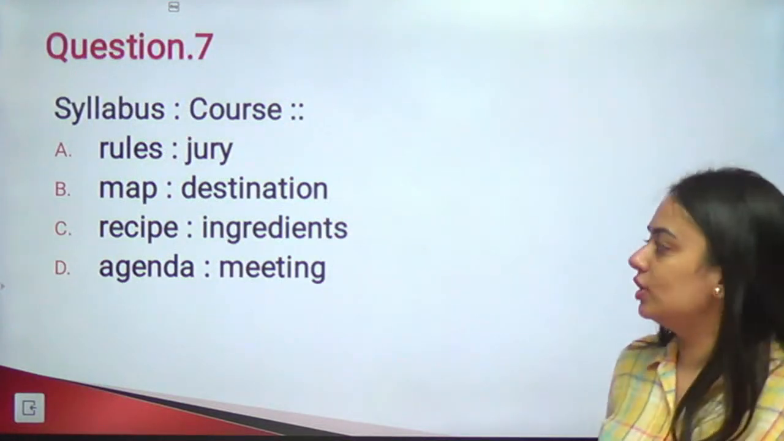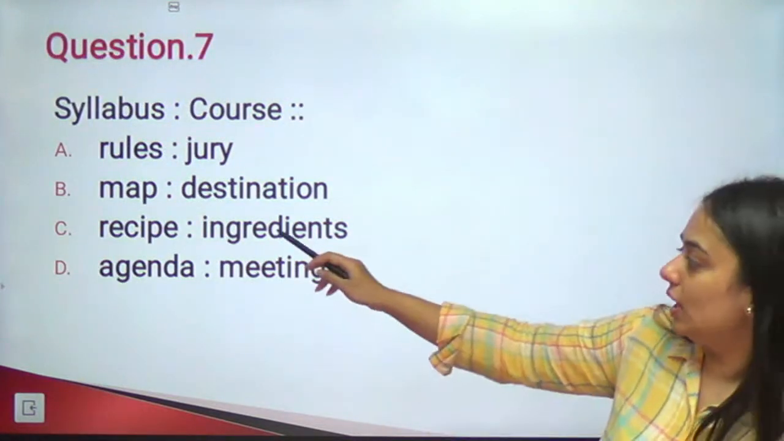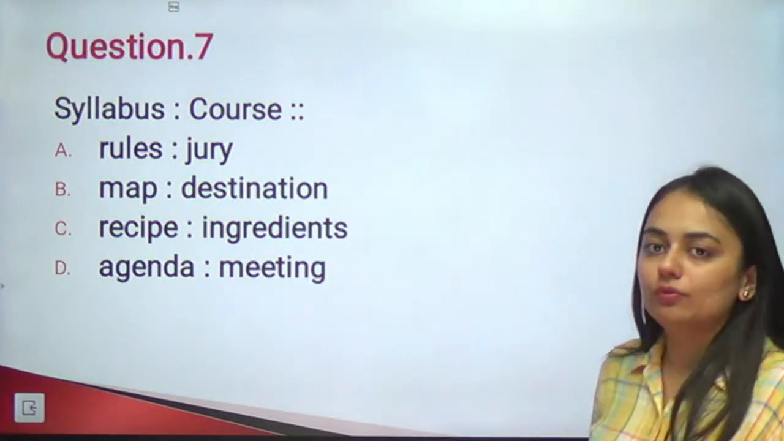Syllabus is to course. Similarly, which relationship should we go with, or which pair should we go with?